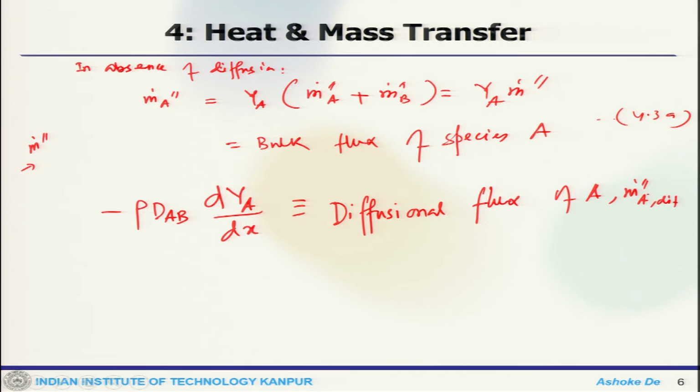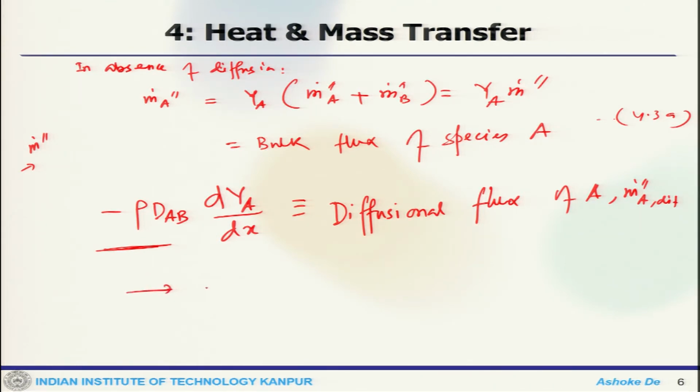So, that is the component of the diffusional flux. So, that would also contribute to that thing. Now, the negative sign here in this particular case causes the flux to be positive in the x direction.